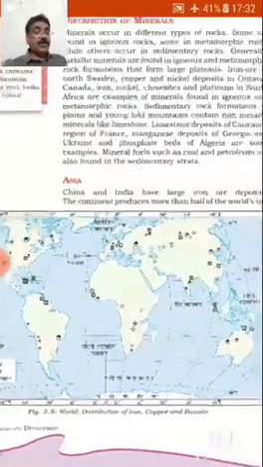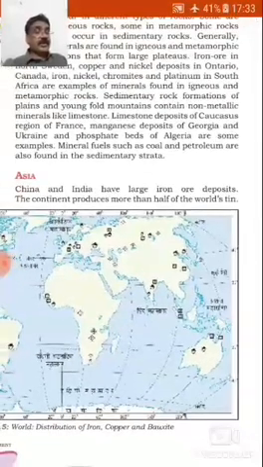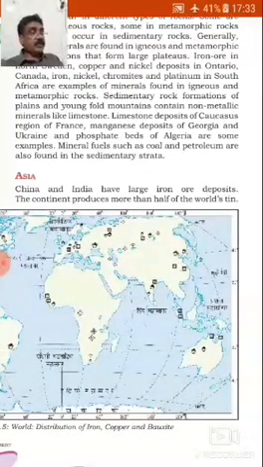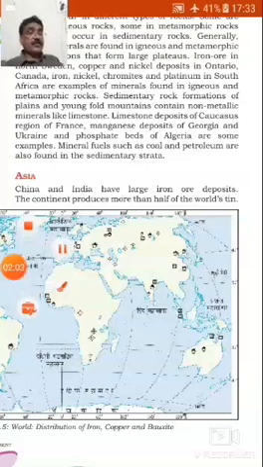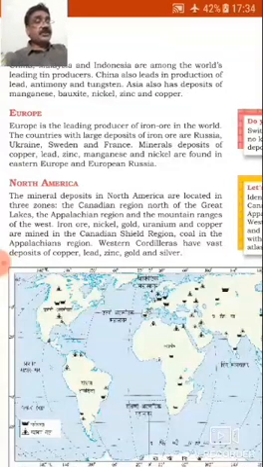Now in Asia, China and India have large iron ore deposits. The continent produces more than half of the world's tin. China, Malaysia and Indonesia are among the world's leading tin producers. China also leads in production of lead, antimony and tungsten. Asia also has large deposits of manganese, bauxite, nickel, zinc and copper.